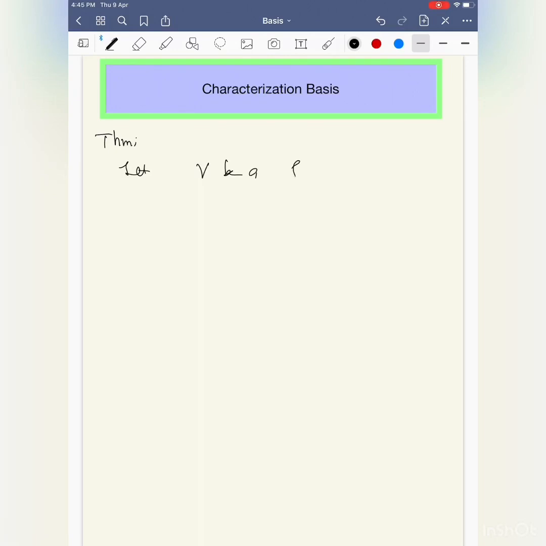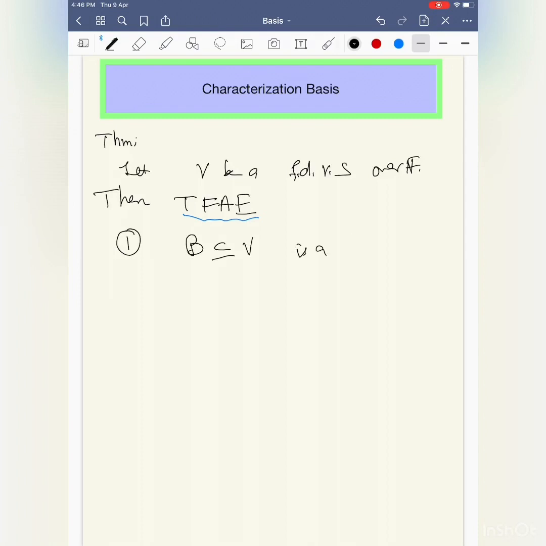Let V be a finite dimensional vector space. For infinite dimensional spaces most of this is also true, but I am dealing with finite dimensional vector spaces for my purpose. Finite dimensional vector space over F. Then the following are equivalent. We mathematicians use the symbol TFAE. Try to get habituated to this symbol, many times people use this in lectures.